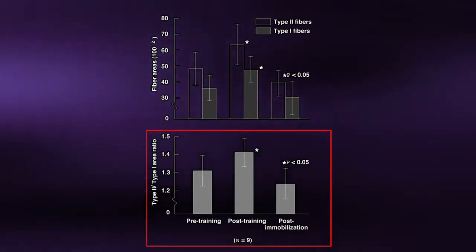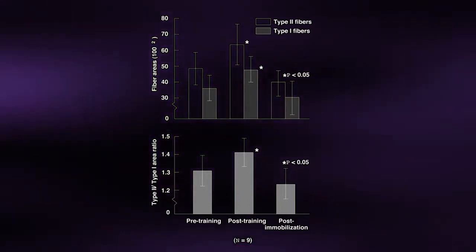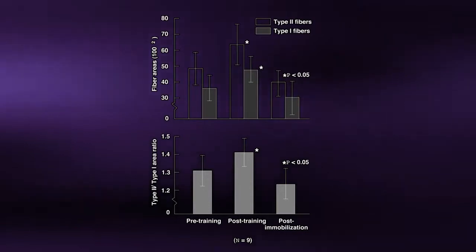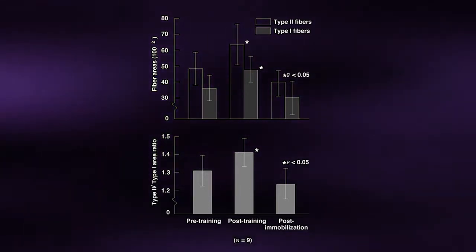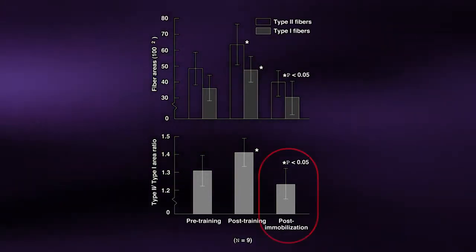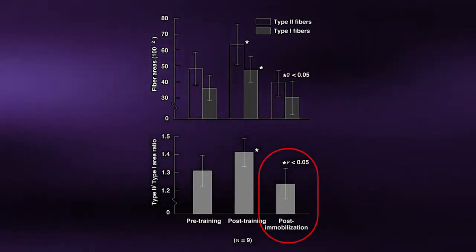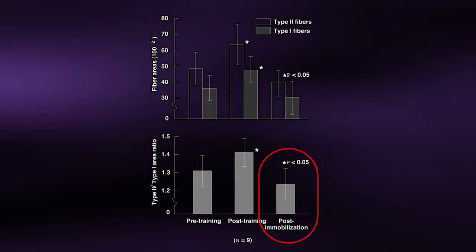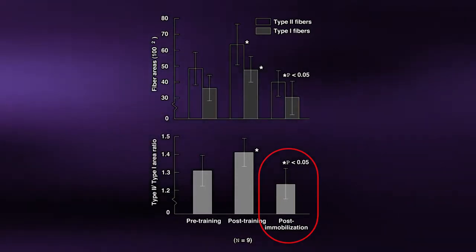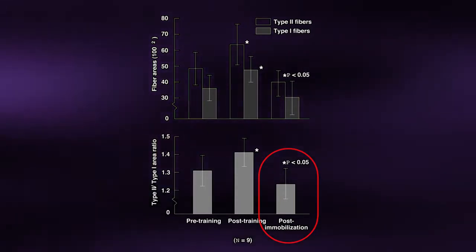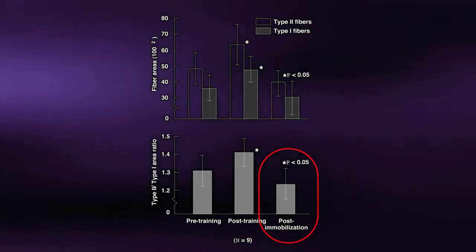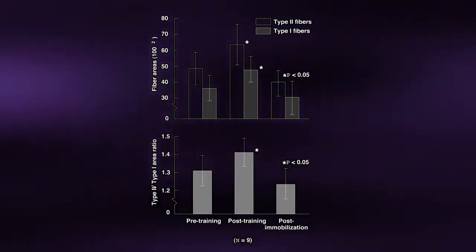as shown here. Finally, notice that the principle of reversibility applies to strength training as well. The use it or lose it concept is clearly evident when the trained limb is immobilized for a period of time. Without the training stimulus, the muscle begins to atrophy, as indicated by the significant decrease in fiber mass and area in both type 1 and type 2 muscle fibers.